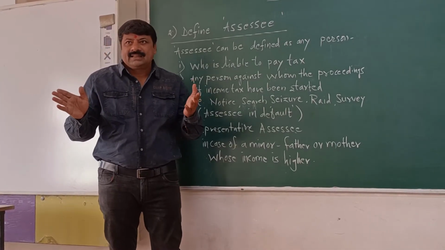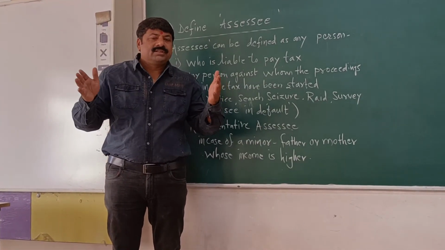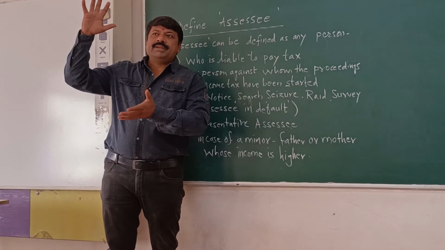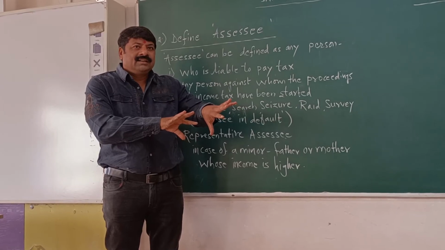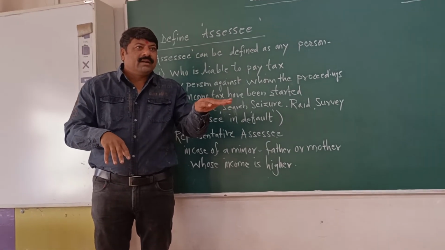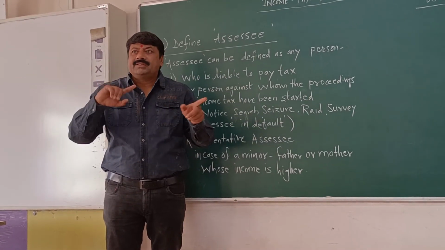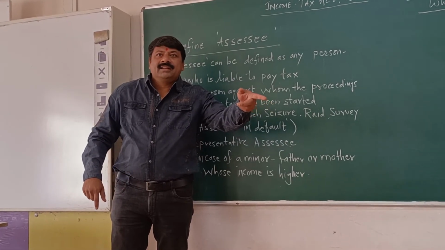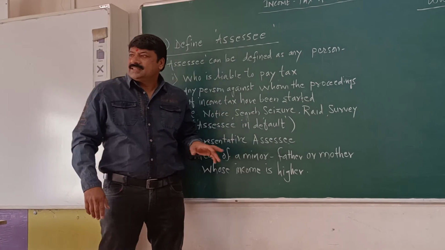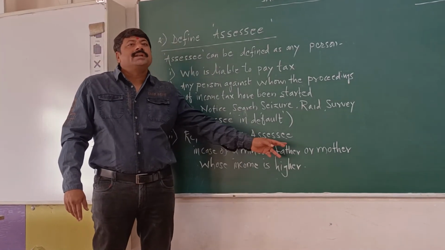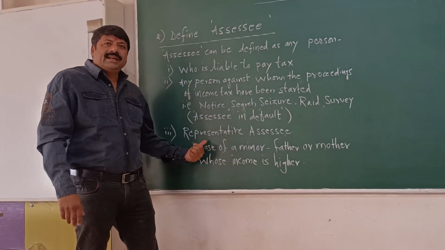Did you understand? If they are divorced, father's income is higher, but child is staying with mother. Mother's income is lower. So who will be representative assessee? Mother. Is that clear? If marriage is not subsisting, otherwise, any parent whose income is higher will represent that minor